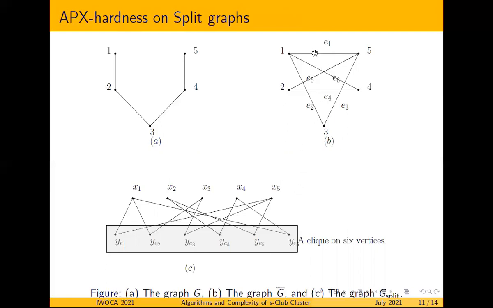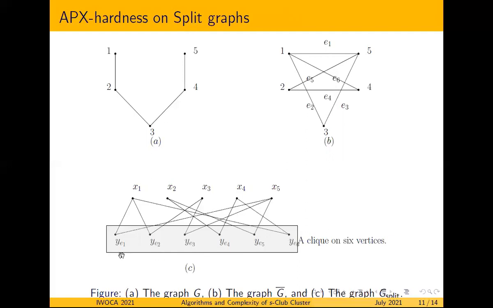And corresponding to each edge in G bar, we introduce a vertex in G_split. Here in G bar we have 6 edges, and we introduce 6 vertices y_e1, y_e2 and so on in G_split. For each pair of edges in G bar, we introduce an edge between the vertices corresponding to them. So for e1 and e2, we introduce an edge between y_e1 and y_e2, and we do this for each pair, so we get a clique on 6 vertices.